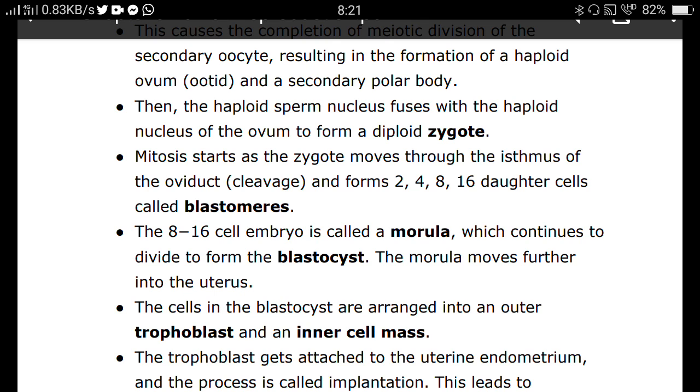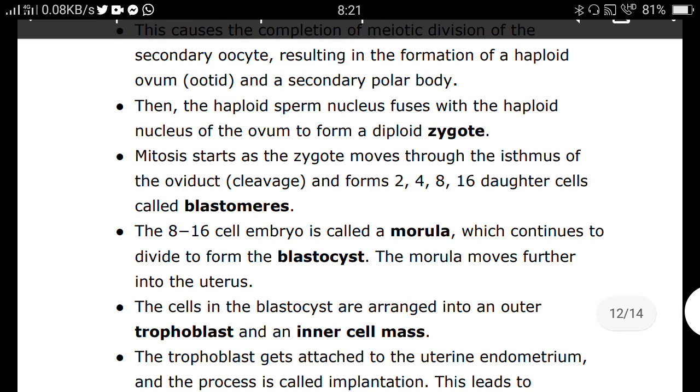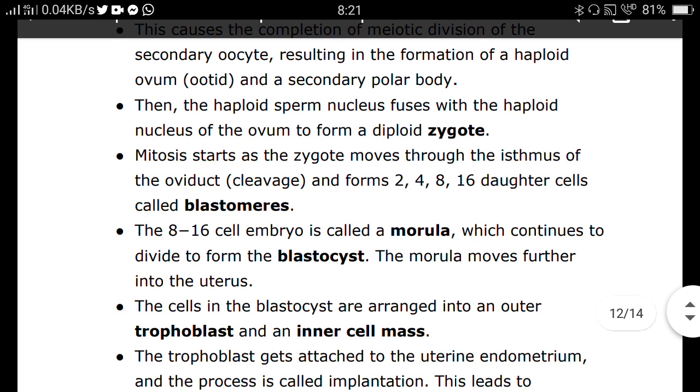The morula continues to divide and transform into blastocyst. As it moves further into uterus, the blastomeres in the blastocyst are arranged into an outer layer called trophoblast and an inner group of cells attached to trophoblast called inner cell mass. The trophoblast layer then gets attached to the endometrium and the inner cell mass gets differentiated as the embryo.